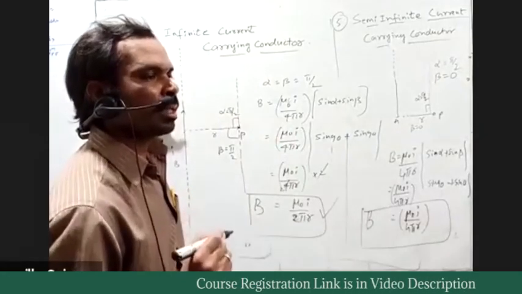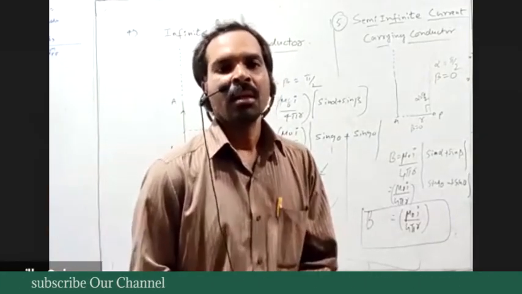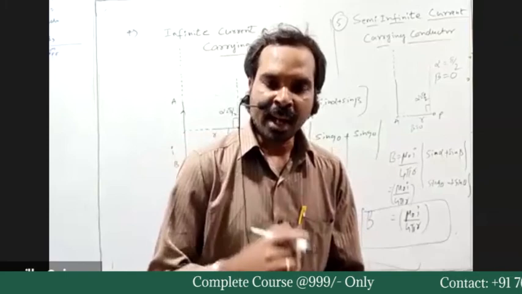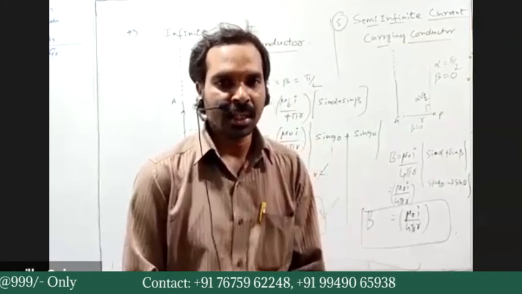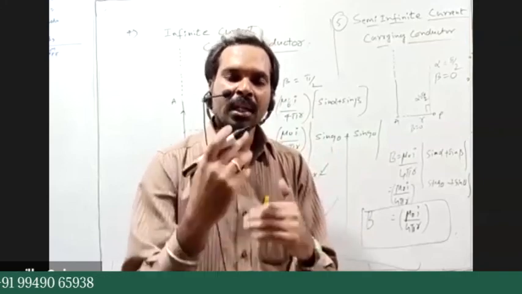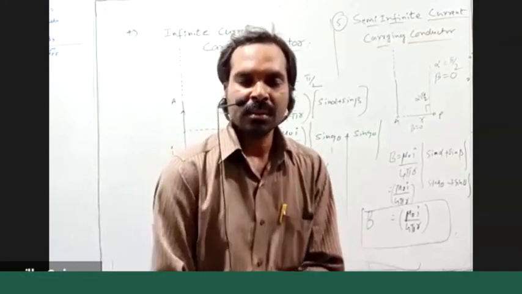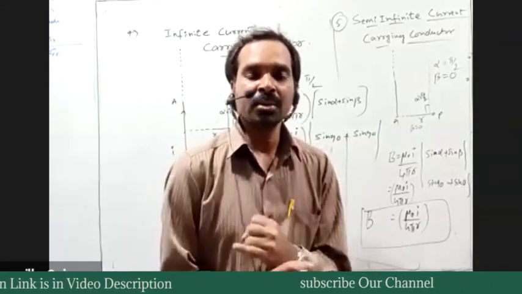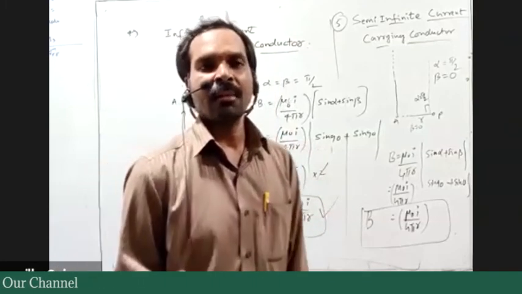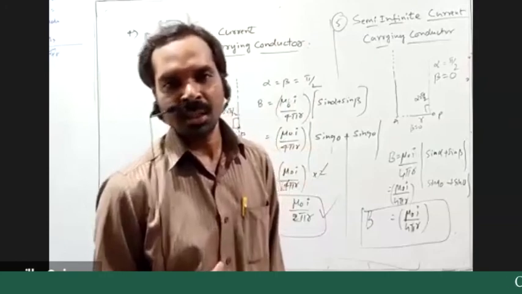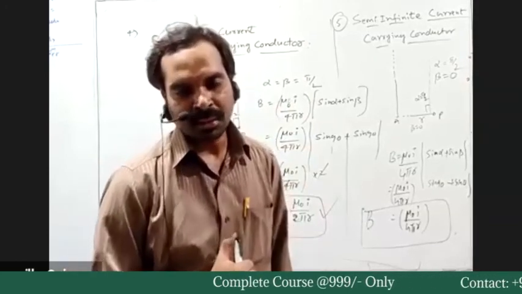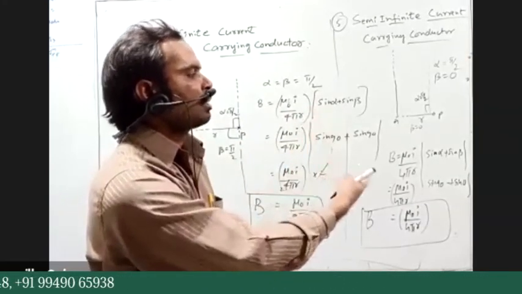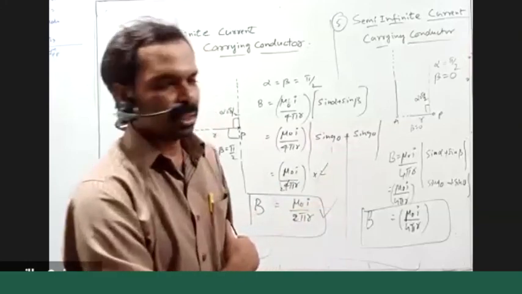Biot-Savart's law is the most fundamental one in the magnetic effects of electric current, because irrespective of the shape of the current carrying conductor, we calculate the magnitude and direction of the magnetic field induction using it.